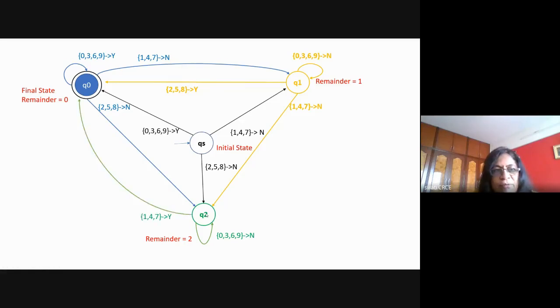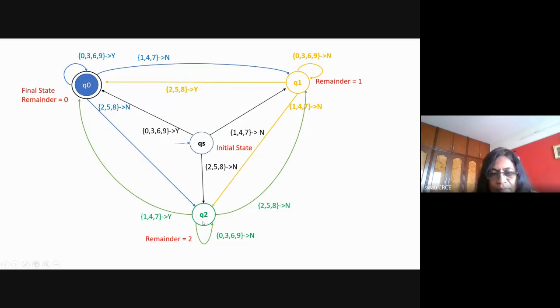So with 147 it will go back to Q0. Now suppose your number is 22, then with 2 it will reach here, with one more 2 it will go to the state Q1, because 22 divided by 3, the remainder is 1.